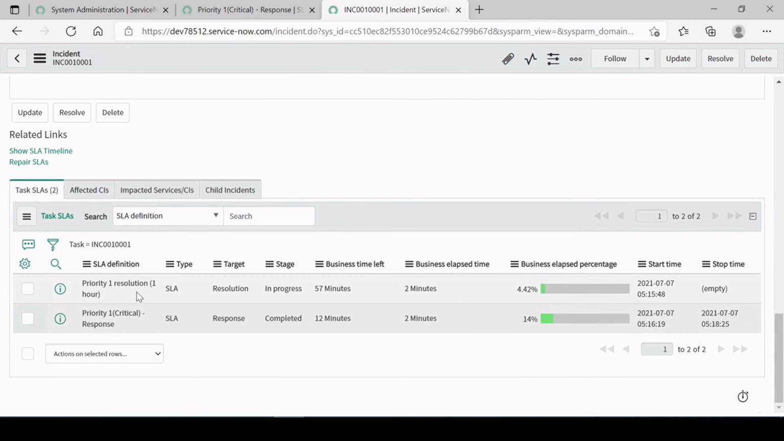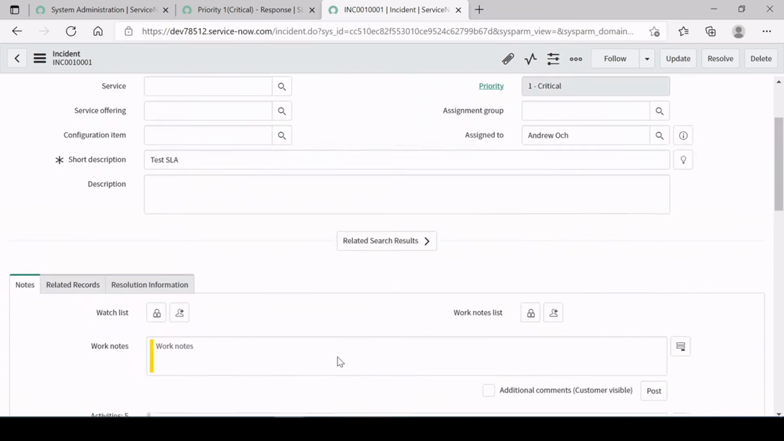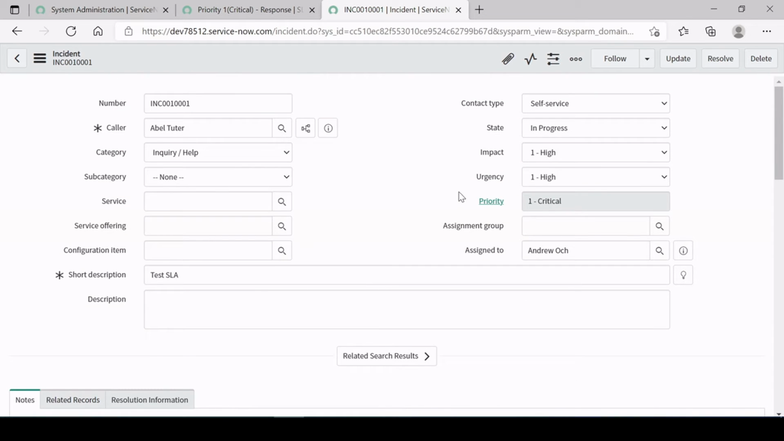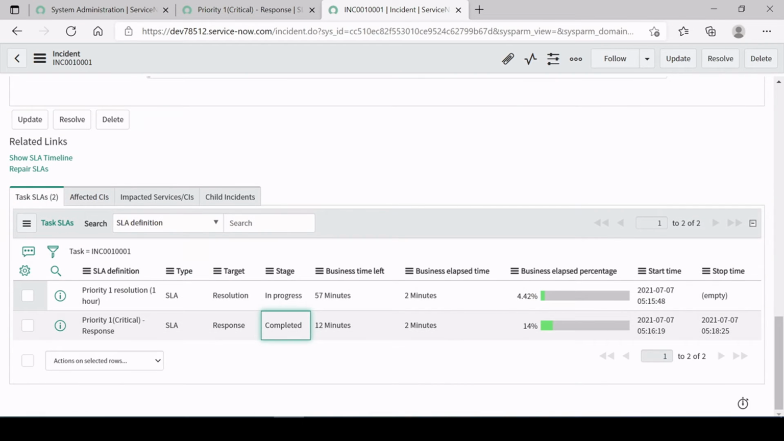In progress, now it has come. So let's check out our SLA. As you can see here, by default a stop time got updated, and here the SLA is at 14%. We have completed the job. Here it is showing completed, right? So within the 15 minutes we have responded to the ticket, so our SLA didn't breach, right?